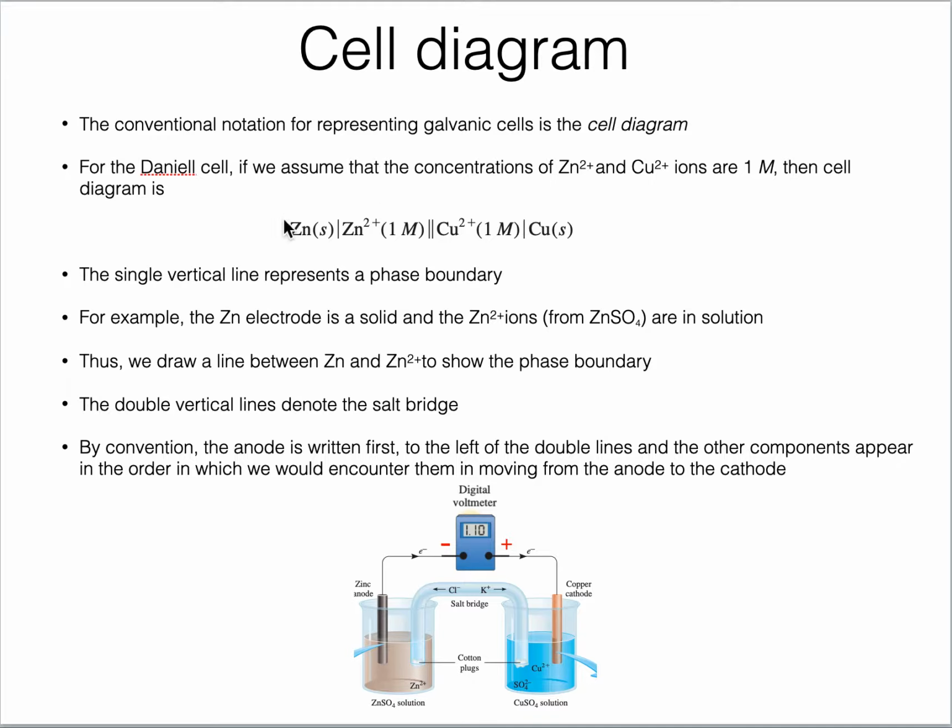If I just write down this small line, this representation, it is good enough to explain what kind of electrodes I have, what concentrations and what kind of electrolytes are there, and I can draw this diagram. Instead of making this huge diagram, I can briefly condense it into this one line, one representation.